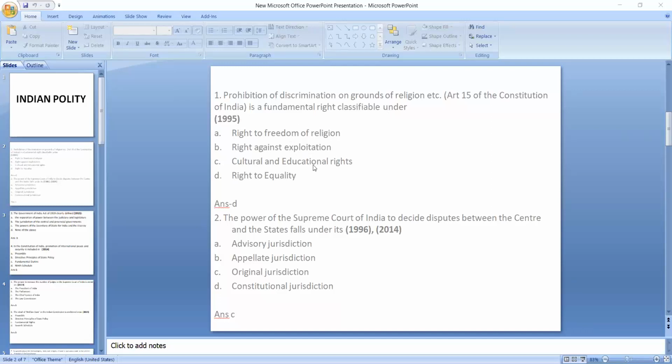See the second question here. It was a repetitive question. It came in 1996 as well as in 2014. The power of the Supreme Court of India to decide disputes between the center and the state falls under its which jurisdiction? So this question demands you to memorize or keep in mind 3-4 points that fall under its jurisdiction. The power of the Supreme Court to decide disputes between the center and the state: the answer is C. Under original jurisdiction, the Supreme Court holds this power.